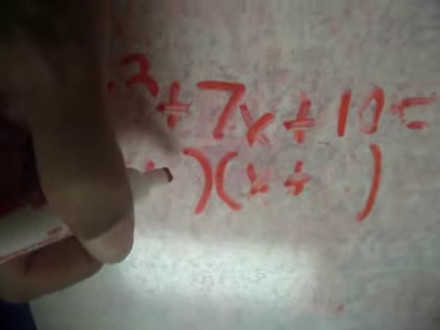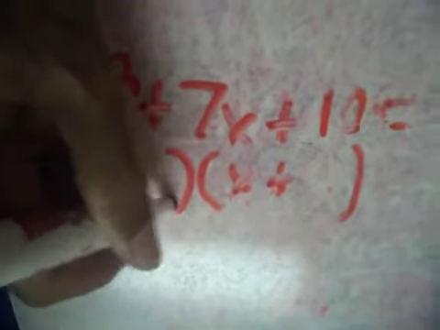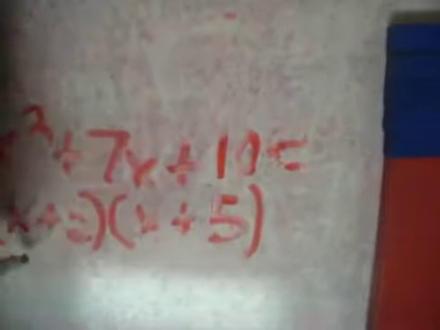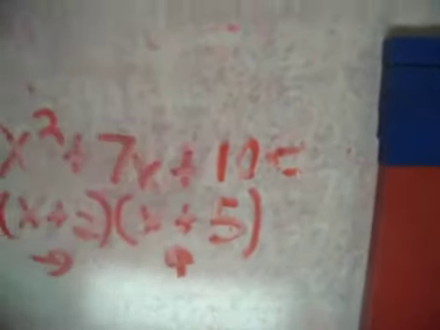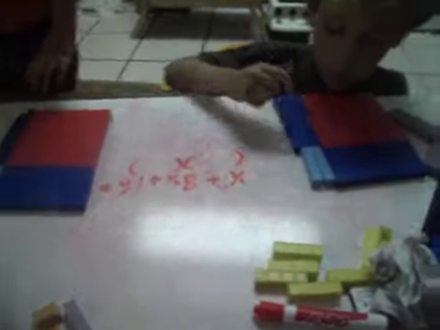x plus 2 and x plus 5. Done. Right? Should I make it bigger? Let's get some more x. What do you think? Sure. Okay. Alright, so x squared,